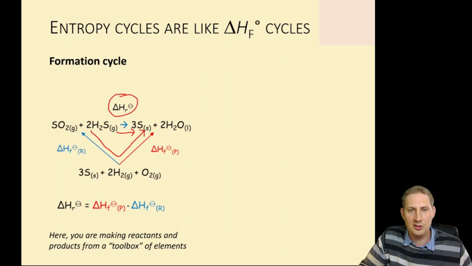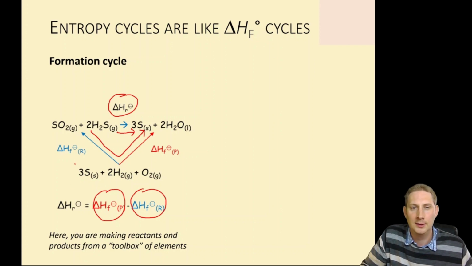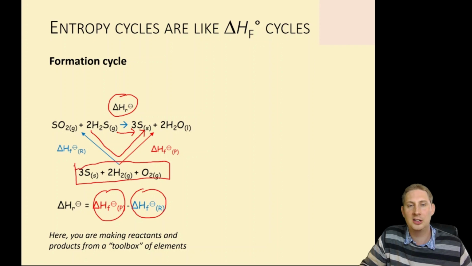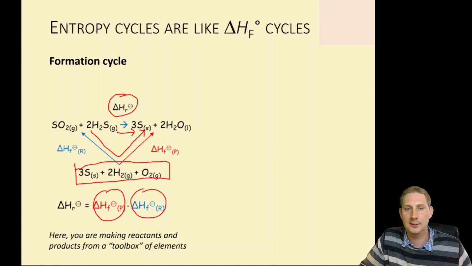So the enthalpy change of the reaction is enthalpy of formation of the products minus enthalpy of formation of the reactants. And we are making both of our products and reactants, in this case, from a toolbox of elements. And you've done loads of cycles like this.